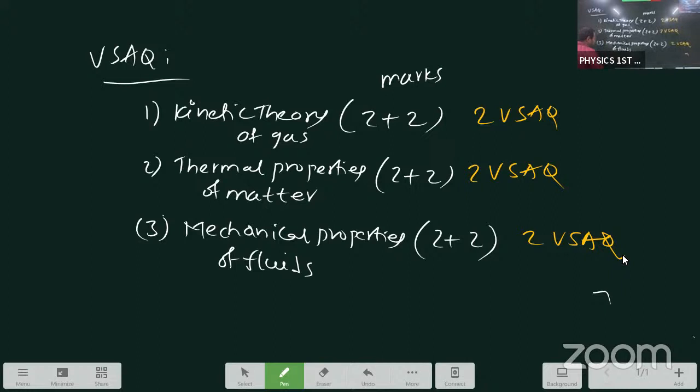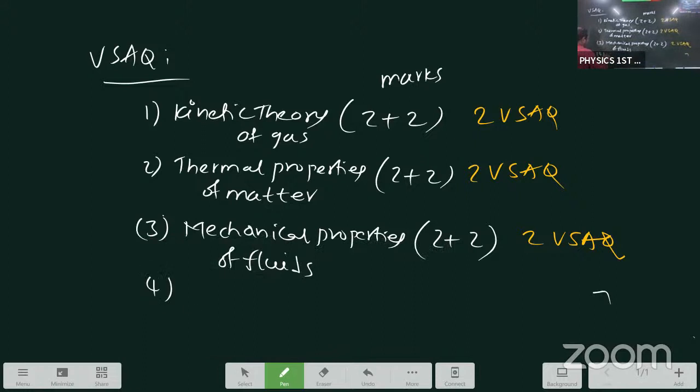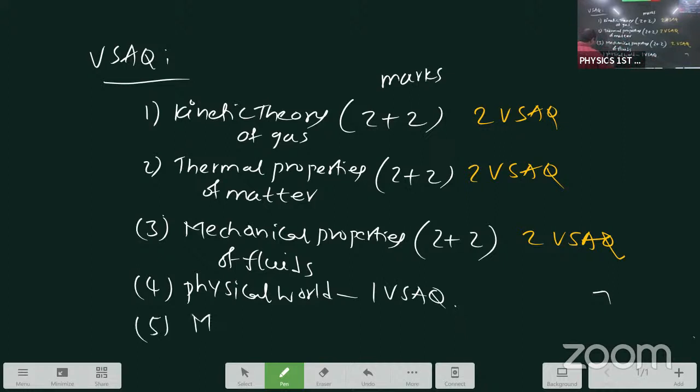Remaining 4 VSAQs. Now, here, physical world, 1 VSAQ. Next, motion in a plane, 1 VSAQ.